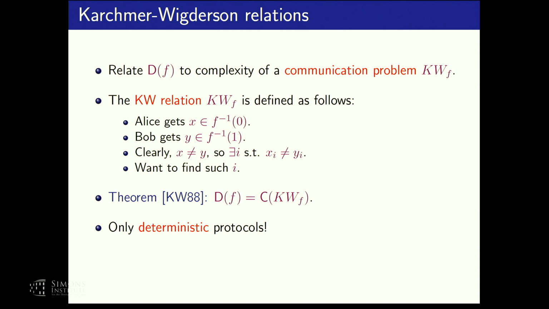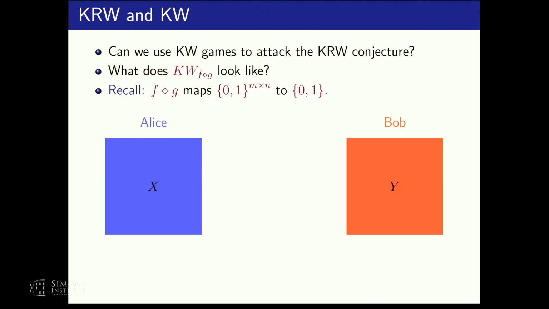So now that we have this framework, let's ask how the KRW conjecture looks in this framework. It says that the communication complexity of the KRW relation of the composed function is roughly the sum of the communication complexities of the KW relations of f and g. Now, let's take a more detailed look at this phrasing of the conjecture. How does the KW relation of the composed function look?